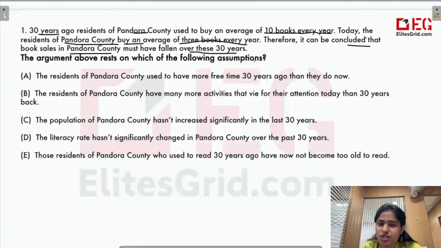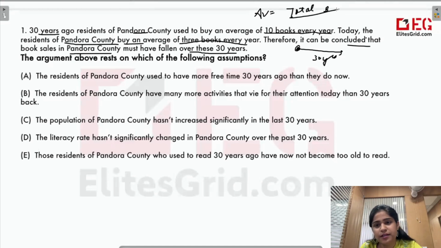Now, what is this passage saying? It is saying that over a period of 30 years, the average number of books, average. What is average? Average would mean total number of books divided by total number of residents. So that average used to be 10 before. Now it is 3. So this is the argument.